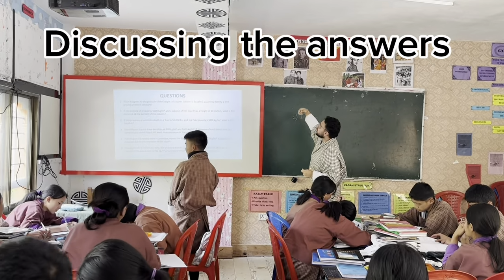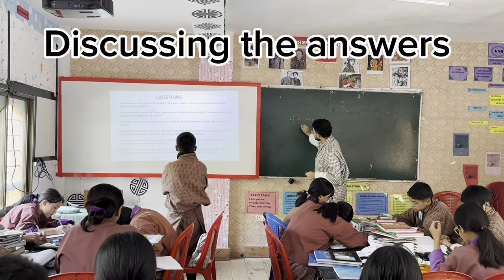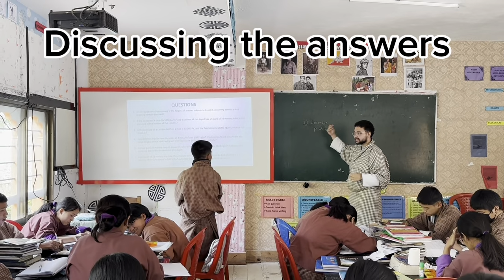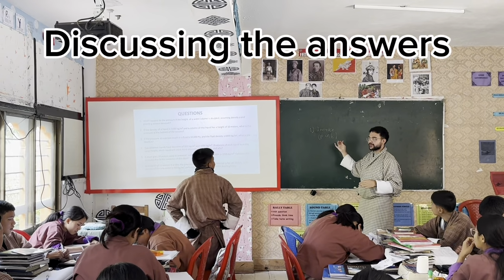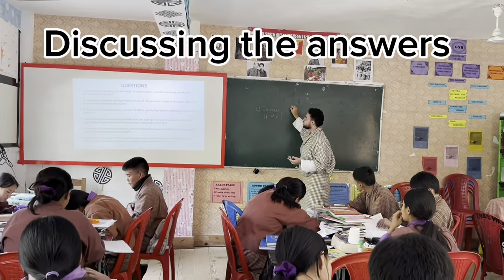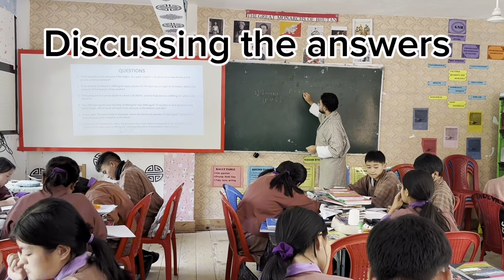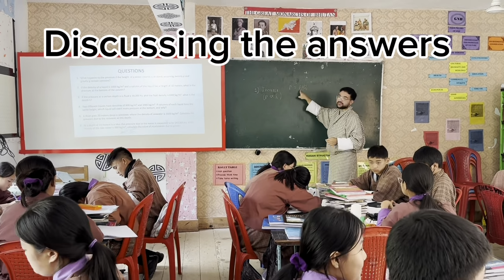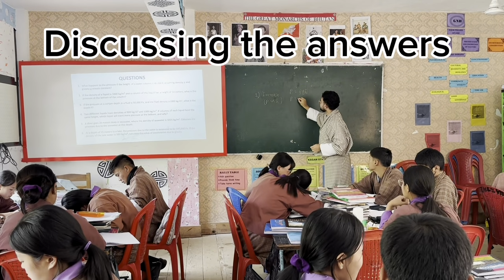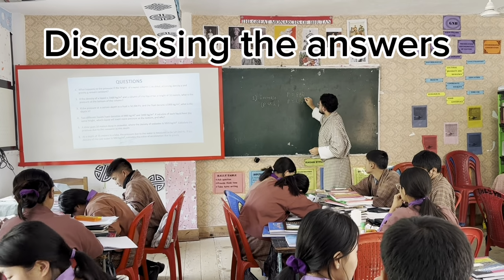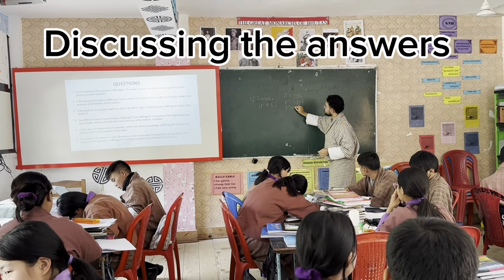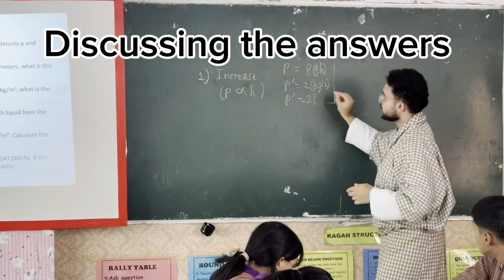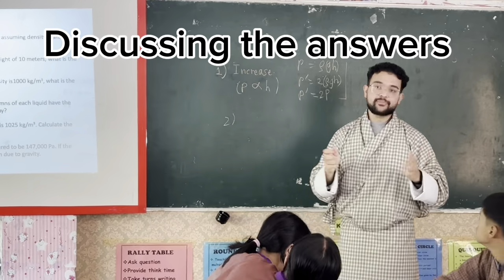Okay, so what is the question? What is meant by pressure? So pressure is directly proportional to height or depth. This is how you write. Just this one and you write this. Thank you. It was a good answer. Pressure is equal to rho g h, and I was asking that density and gravity are constant. If the density is doubled, P will be 2 rho g h. Rho g h is P, so P dash will be equal to 2P. The pressure will also be double if the density is double. This is how we write. Good answer. Okay, let's go to number 2.